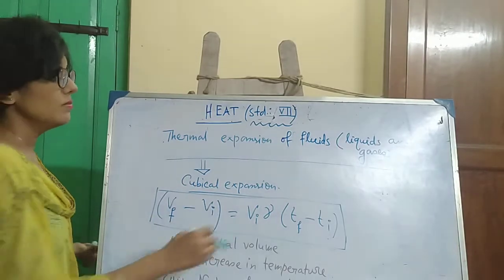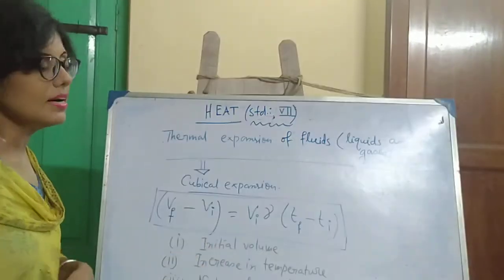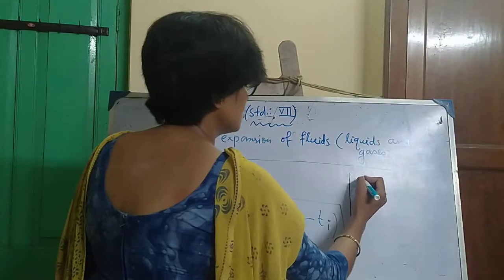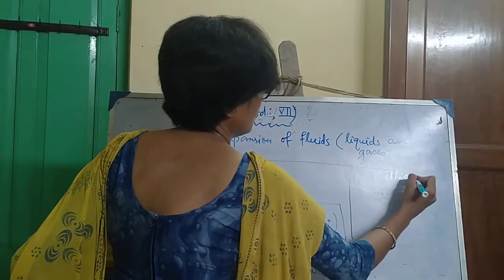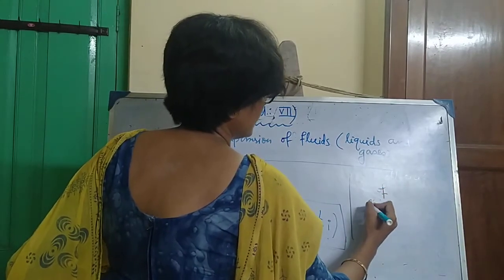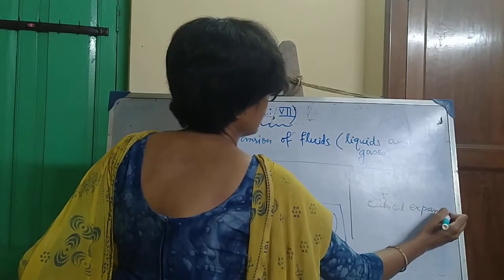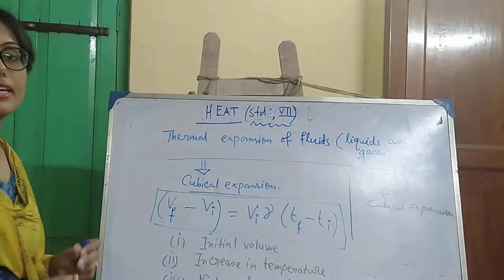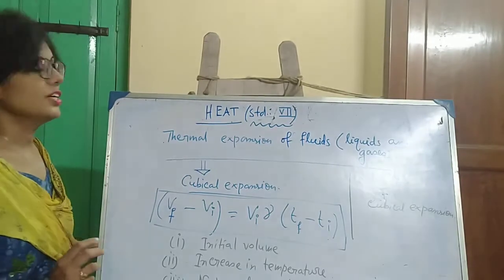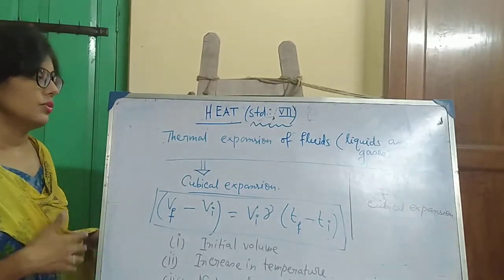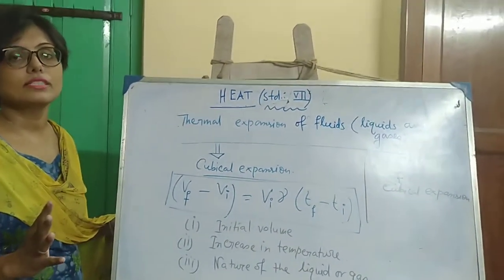Vi is the initial volume. Tf minus Ti is increase in temperature. Gamma, same as before, is known as the coefficient of cubical expansion. Okay, so that's all for today. The thermal expansion of matter: we have to study the thermal expansion of solid, thermal expansion of liquid, and thermal expansion of gases.